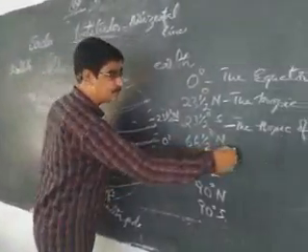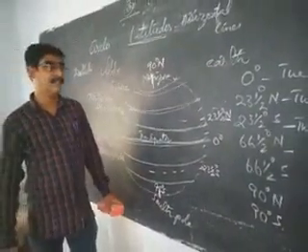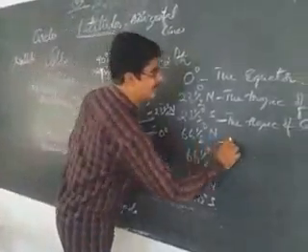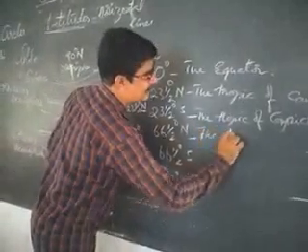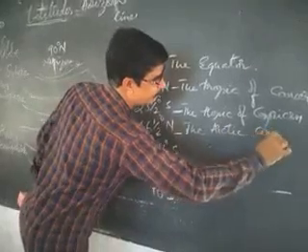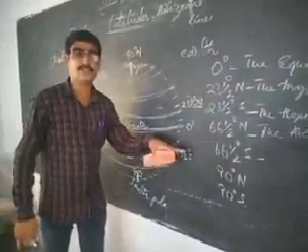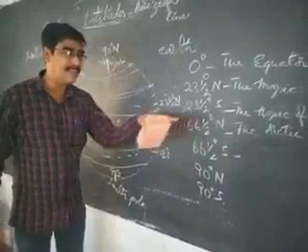Now let us come to 66.5 degrees north. It is called the Arctic Circle. And 66.5 degrees south. Why are we calling it a circle?